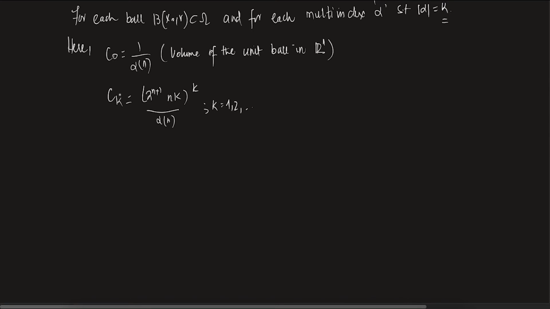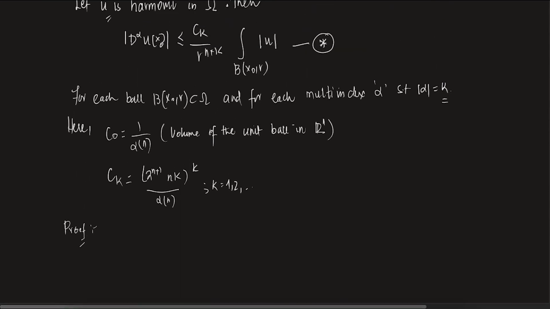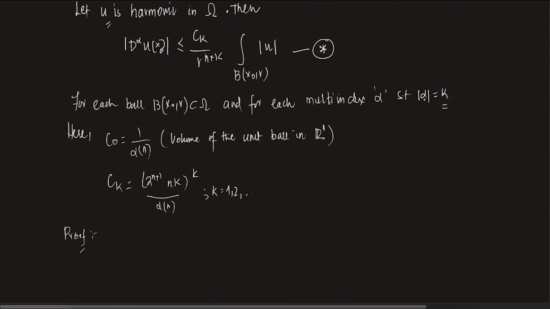Essentially, I have to prove it for all k, where k is a natural number. So the most natural thing to do to prove something like this is to use induction. Let's just do it for k equals 0. So, proof. What happens for k equals 0? Just think about it. For k equals 0, mod alpha is 0. If mod alpha is 0, essentially you are looking at only u of x.